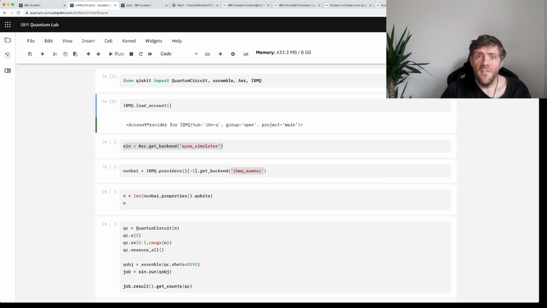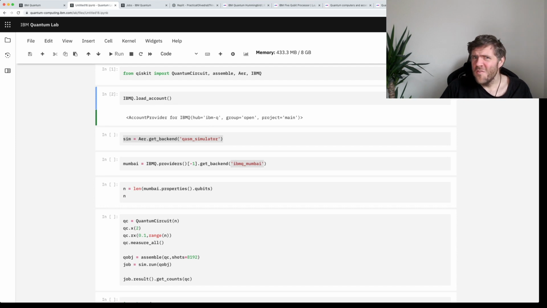Okay, so I've loaded my account. That's especially easy in the IBM Quantum Lab. No, this is not brought to you by IBM. Don't go into advert mode. I'm going to set up a simulator using Aer, so that I just say Aer, give me a backend, and the backend I want is the QASM simulator, which is just a simulator which acts like a quantum computer would.